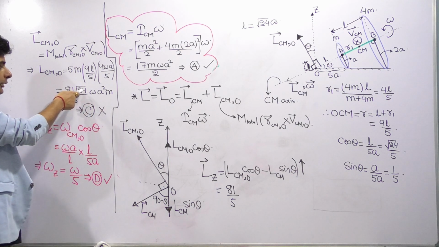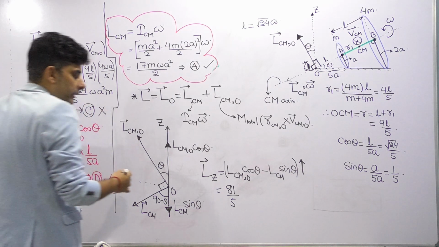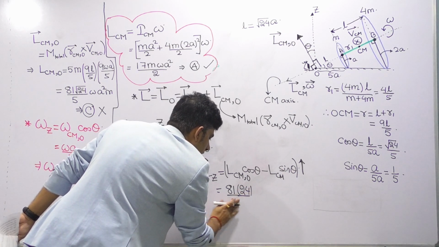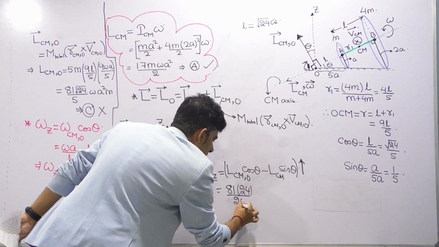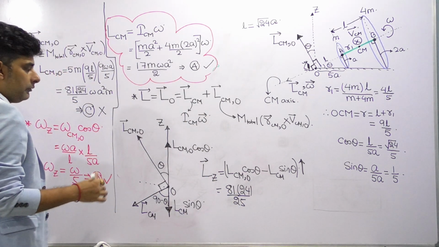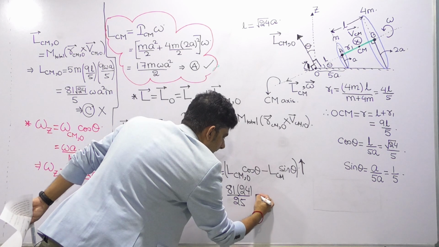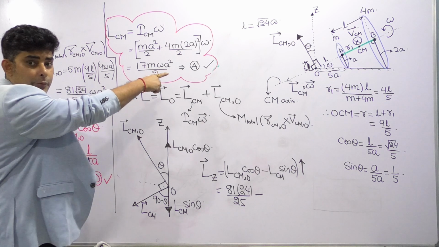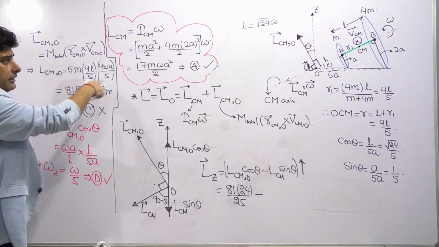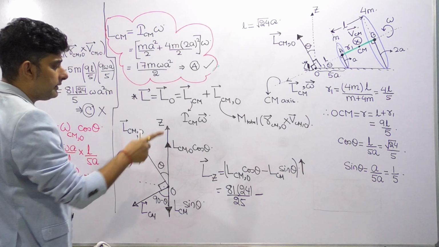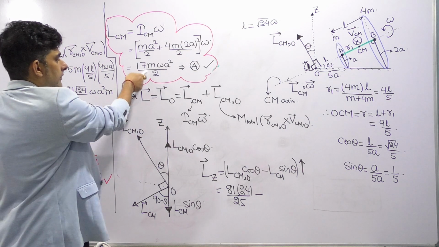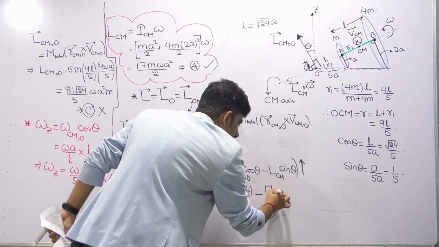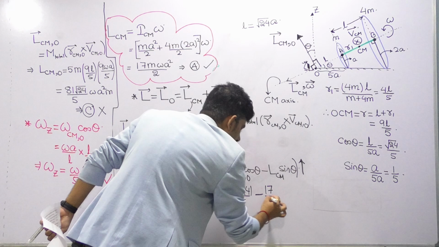If you multiply root 24 by 5 here, root 24 will become 24 and 5 will become 25. Clear? Minus LCM sin theta. Now you may be wondering why I did not write m omega a square, because I will take m omega a square common from both. Minus LCM sin theta. In LCM you have 17 by 2 and sin theta is 1 by 5. So 17 by 2 into 1 by 5 is 17 by 10.